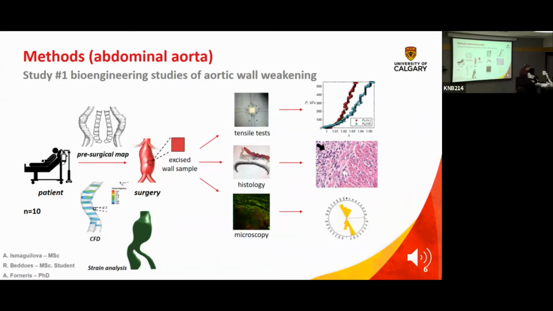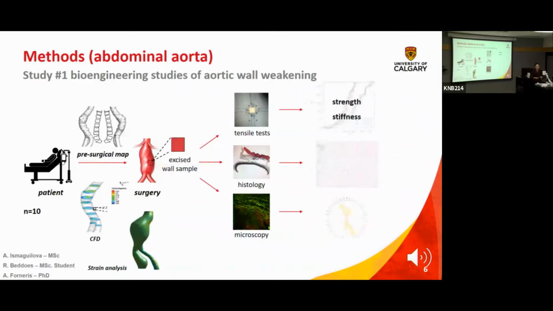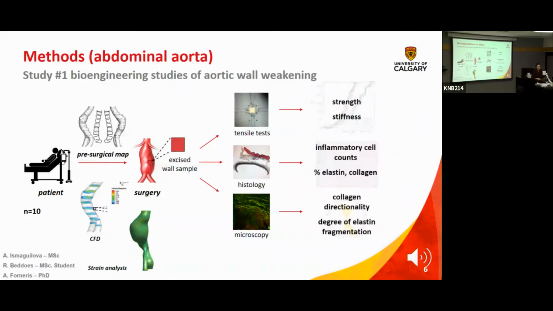We bring all these specimens back to the lab, and we do a combination of mechanical, histological, and microscopy on the specimens themselves to figure out their strength, the material properties, inflammatory cell counts, percent of elastin, collagen directionality, degree of elastin fragmentation.